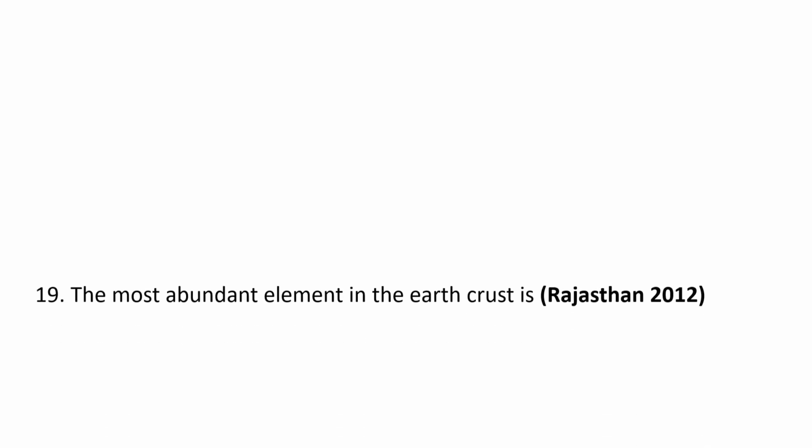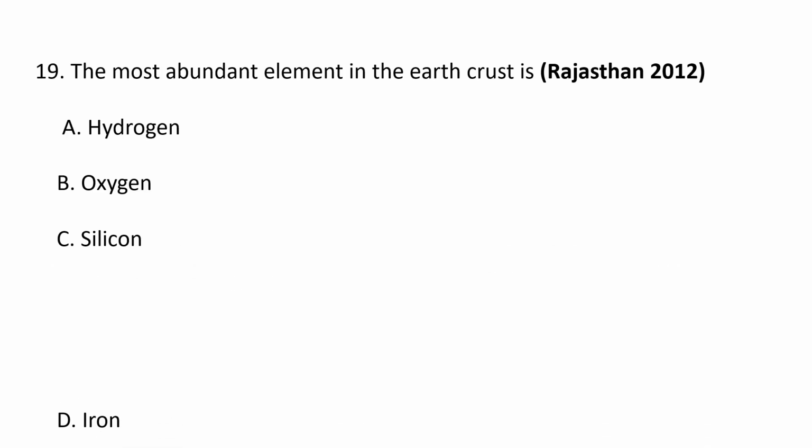Next question. The most abundant element in the Earth's crust is A. Hydrogen, B. Oxygen, C. Silicon, and D. Iron. So the correct option is B, oxygen. The most abundant element in the Earth's crust is oxygen. That's why the crust is also known as the oxysphere.